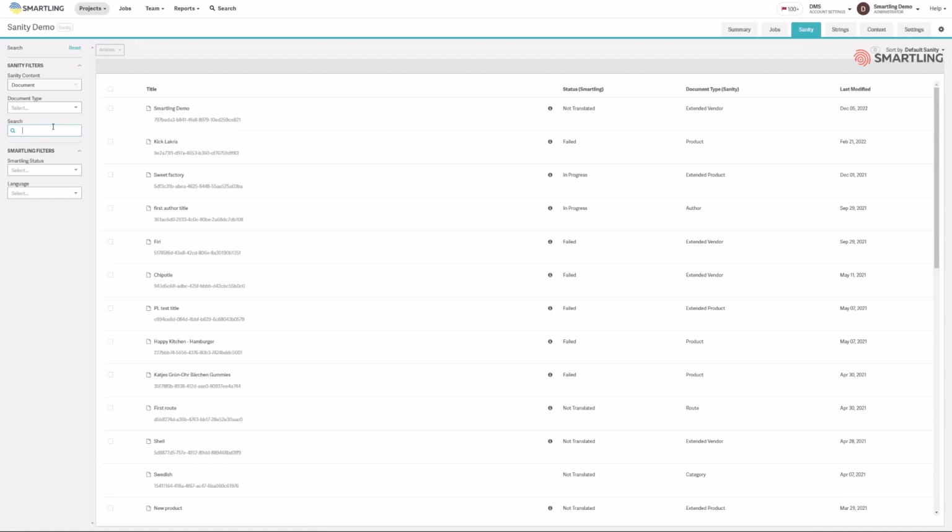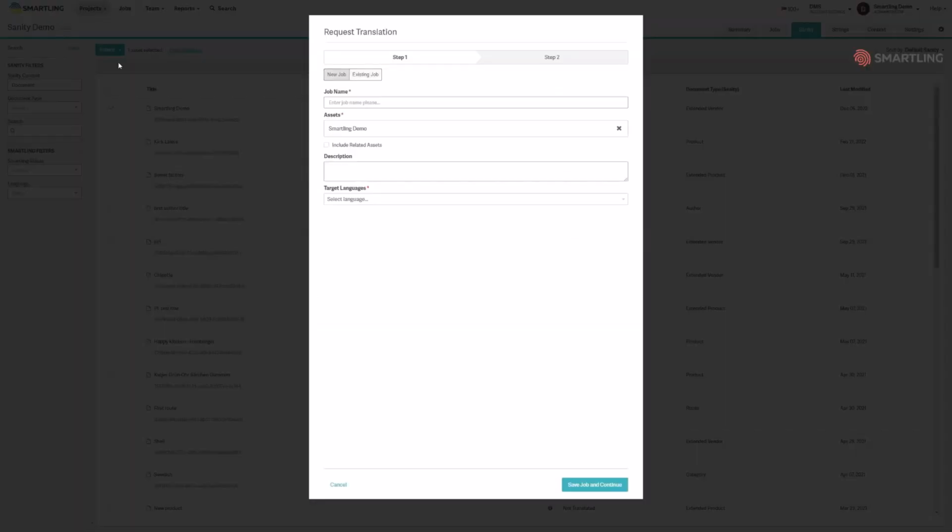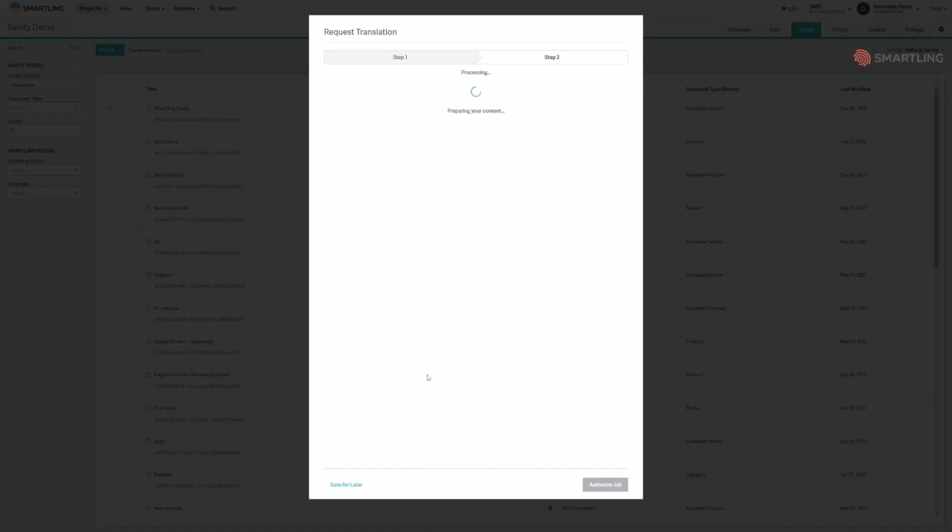The relevant items can be selected individually or in bulk, and the translation request made, giving the translation job a name, and selecting which languages should be included. When creating the job, an instant cost estimate shows the estimated cost for the job based on the amount of translation memory leverage obtained. This allows you to make informed decisions on if this job is in line with the expected budget for the translation.